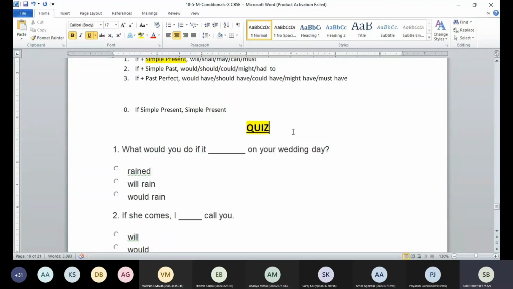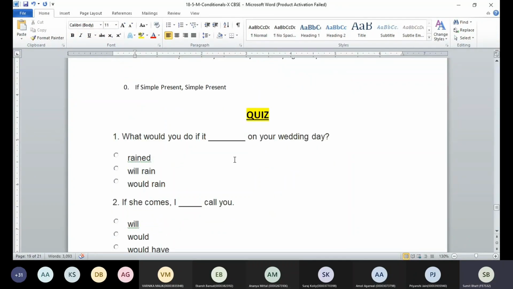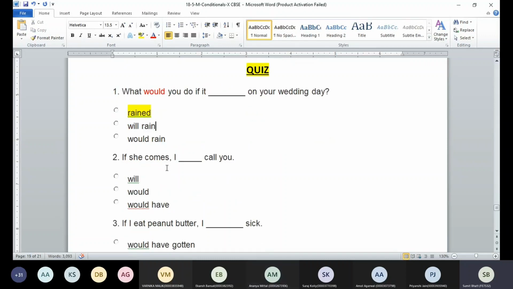So there is a quiz, guys. It will not really take a lot of your time. So we have the first question. What would you do if dash on your wedding day? What's the right answer? Rain, will rain, would rain. Would, we have already said what would you do? So we are asking, if it, that means if clause is at the end, we are going to use rained here. Simple past. If she comes, I dash call you.